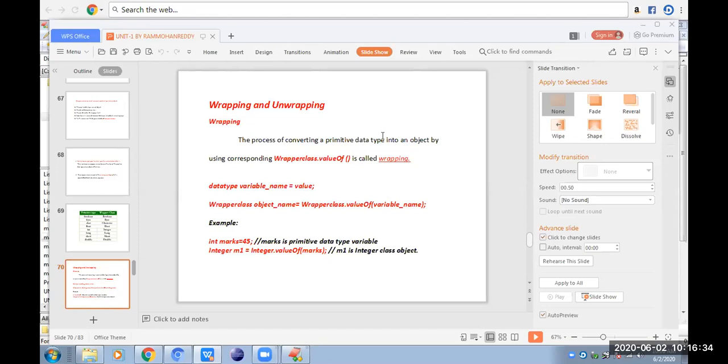Next, here we have two important definitions: wrapping and unwrapping. What does wrapping mean? Conversion of a primitive data type into an object is known as wrapping. What does unwrapping mean? The reverse of that. Conversion of an object to a primitive data type is known as unwrapping. The process of converting a primitive data type into an object is known as wrapping. The reverse of this process is known as unwrapping.